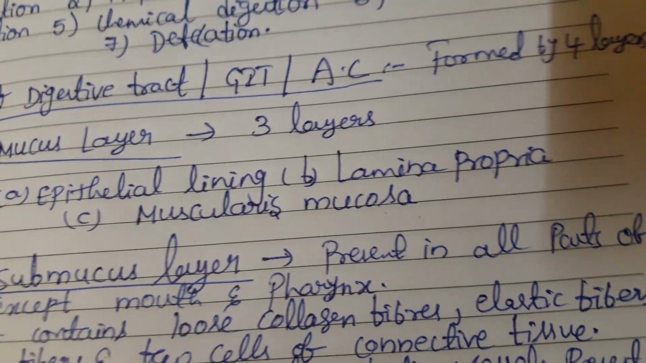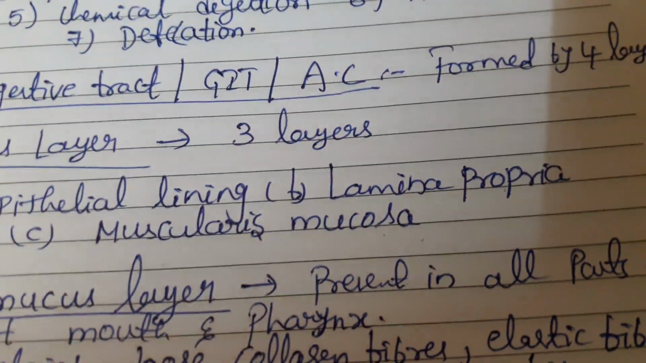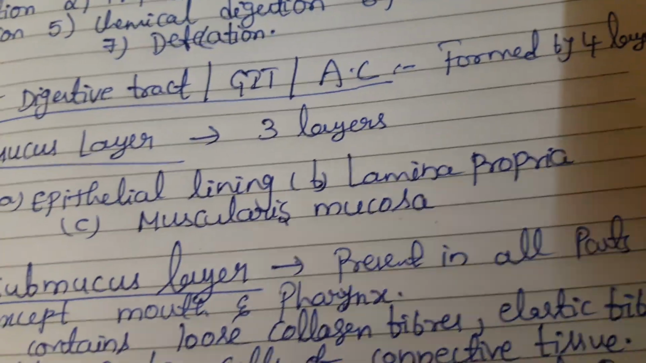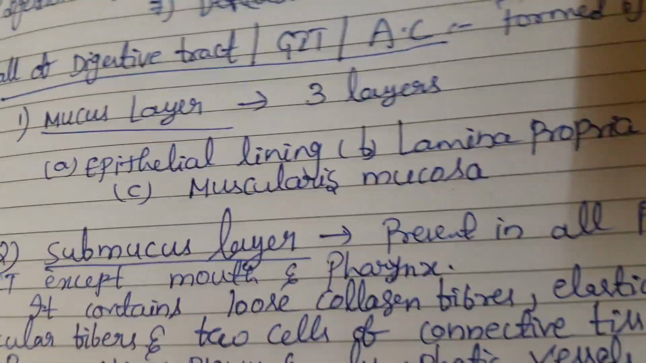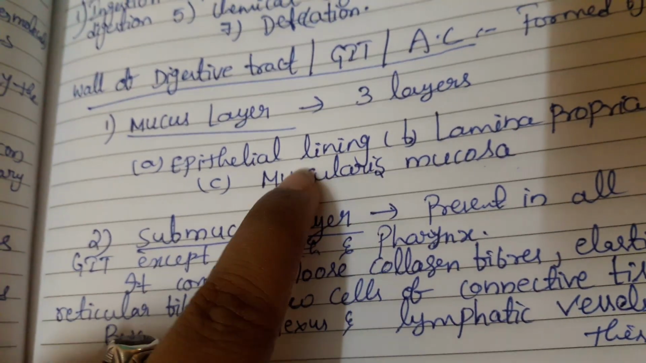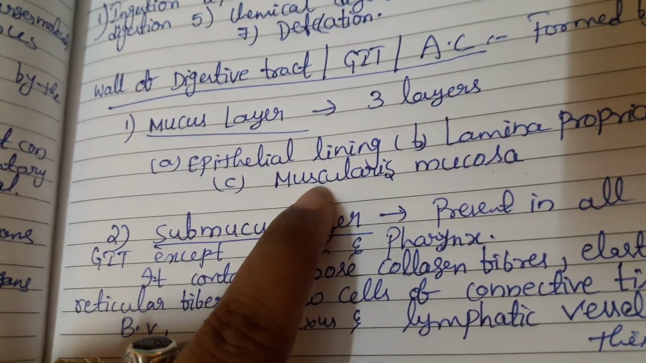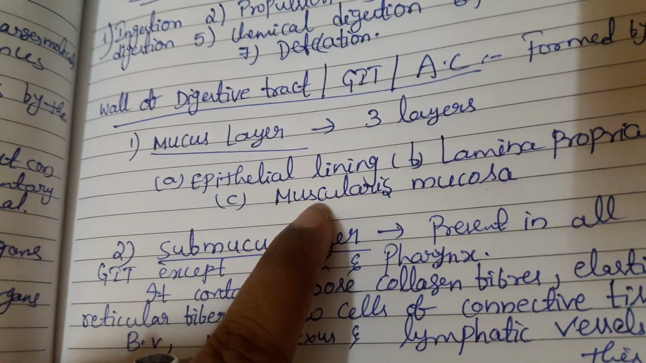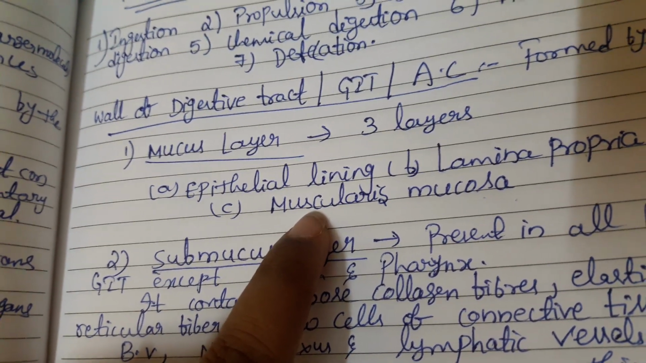Okay, lamina propria is formed by the connective tissue. Mainly it contains the fibroblasts, macrophages, lymphocytes and eosinophils. And next coming to the muscularis mucosa, that is the third layer of the mucous layer. It is formed as a thin layer.